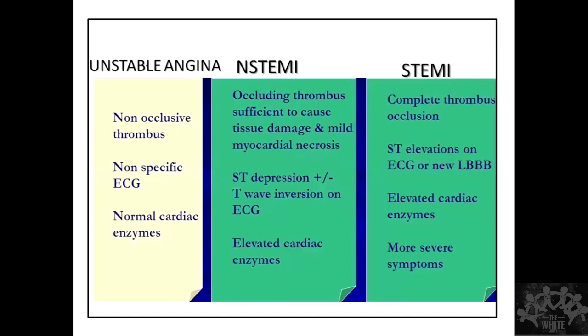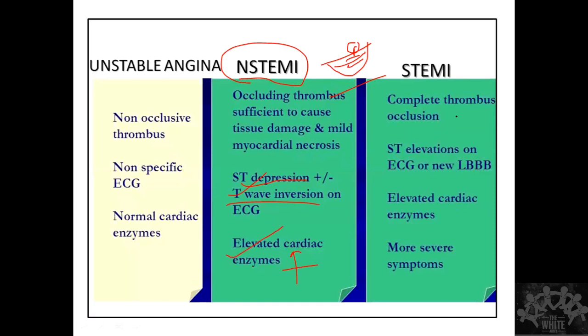Okay, so unstable angina is because of a non-occlusive thrombus, with very non-specific ECG changes. And you see here, cardiac enzymes are absolutely normal. This is important. So when you have an NSTEMI, non-ST elevation myocardial infarction, the thrombus is not complete. So it's a partial thrombus. Along with this, mainly you will have ST depression and T wave inversions on the ECG. You will have cardiac enzymes that will be elevated.